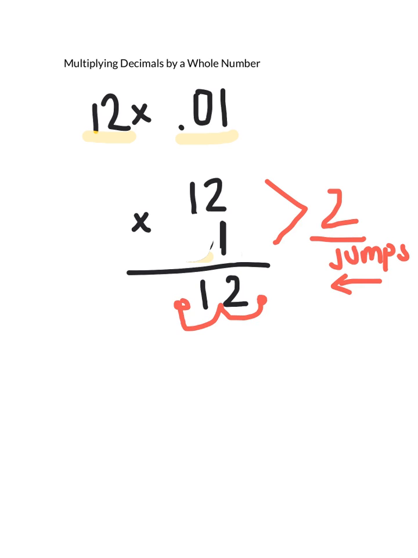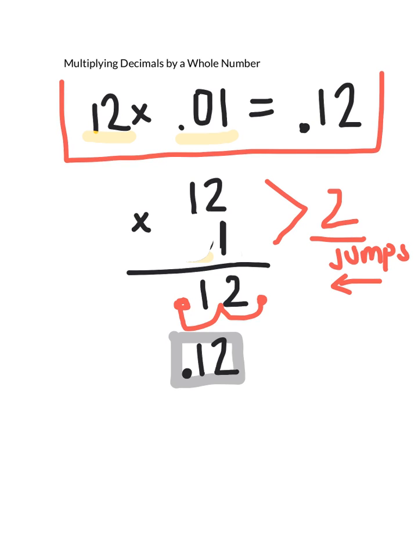And then once I make those 2 jumps, I'm literally just dragging that decimal with me, and once I drop that decimal, this is my answer right here. 12/100ths. That is the product of your multiplication problem that we were working on earlier.